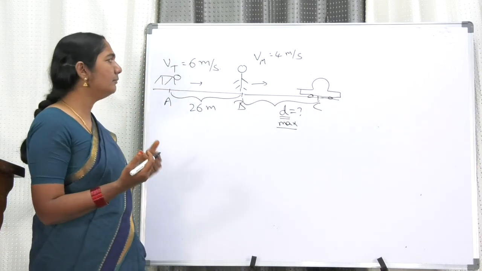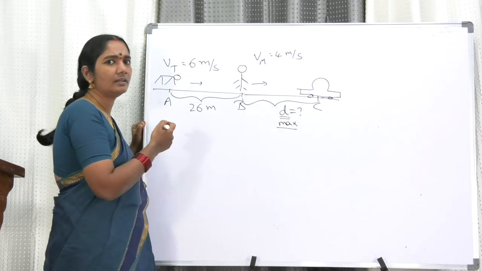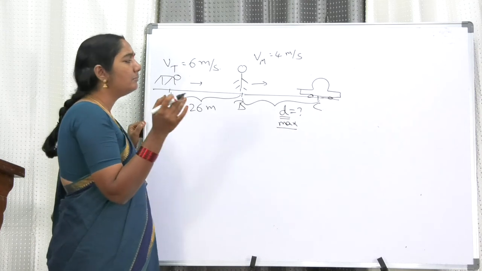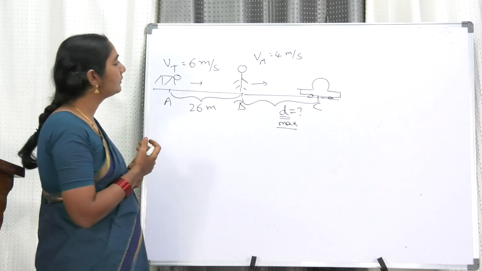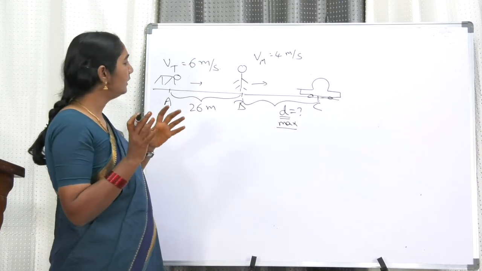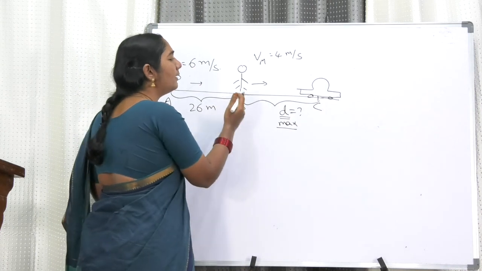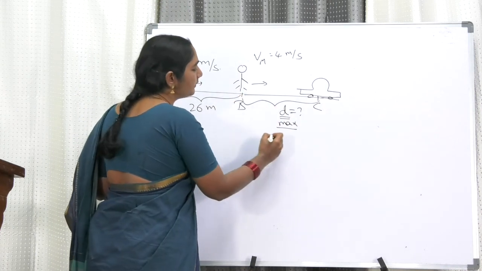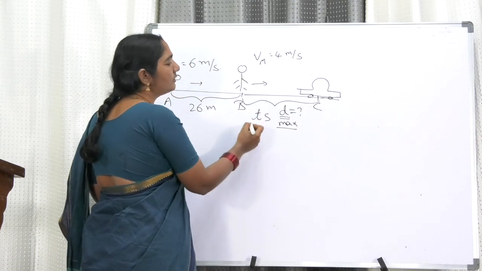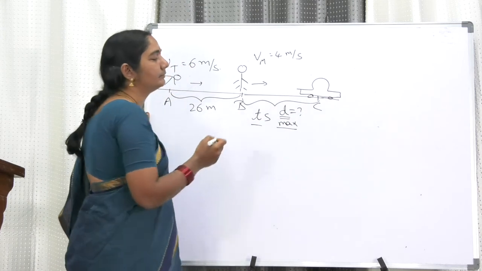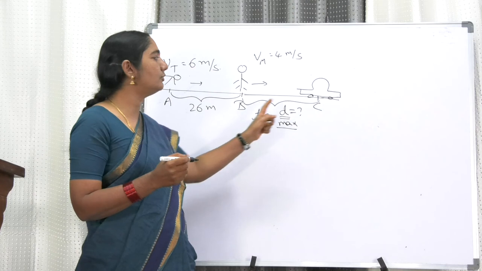Minimum value of d, the car can be very near, the distance can be very near. But now the question is, what is the maximum value? Now let us see. Let us think that the man is taking a time of t seconds to move from B to C.